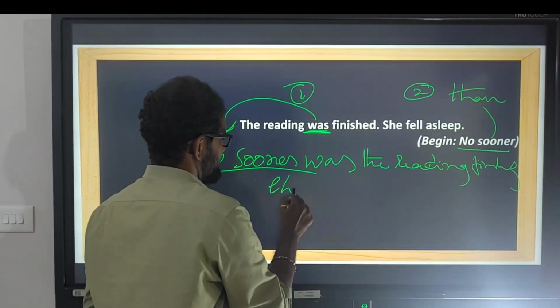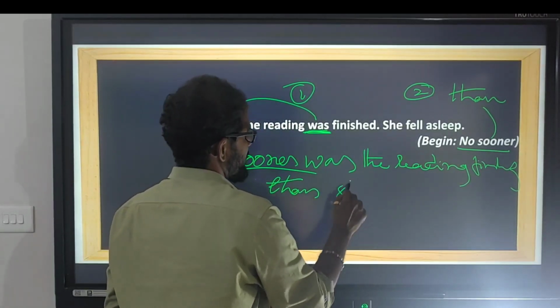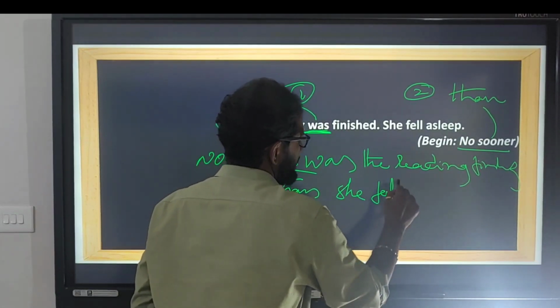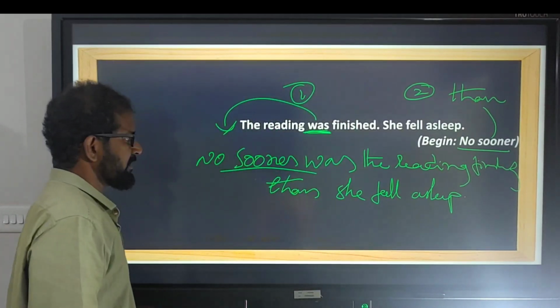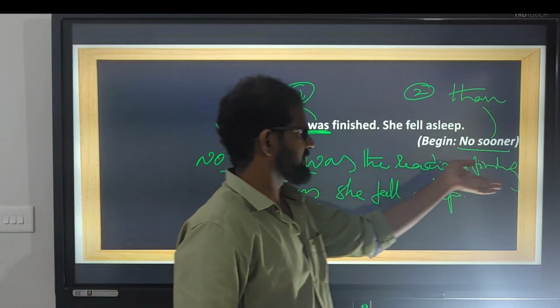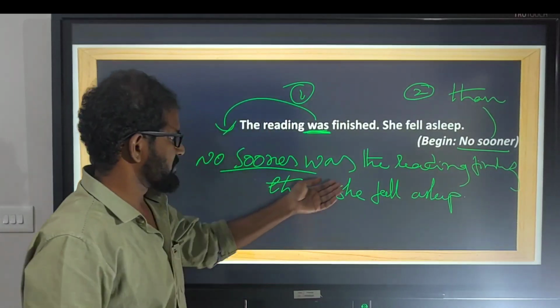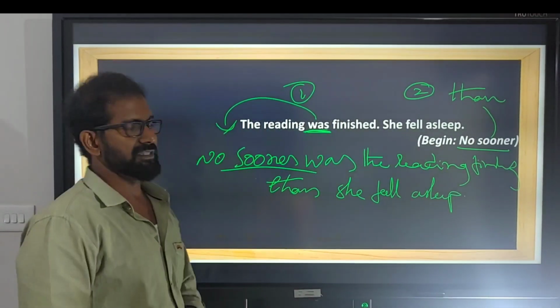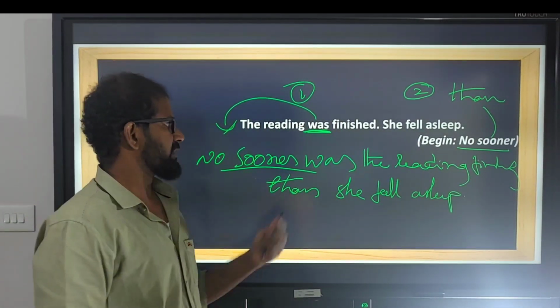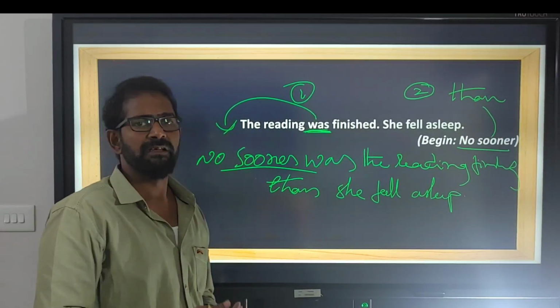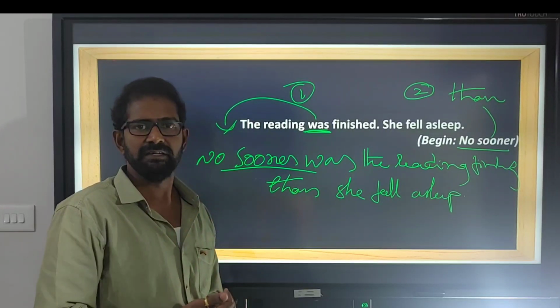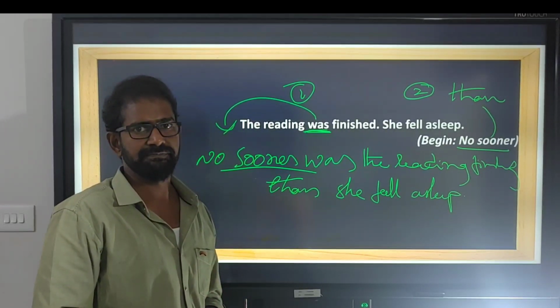Conjunction: than she fell asleep. So no sooner was the reading finished than she fell asleep. So this is how we need to combine sentences using hardly, scarcely, barely, no sooner. Thank you.